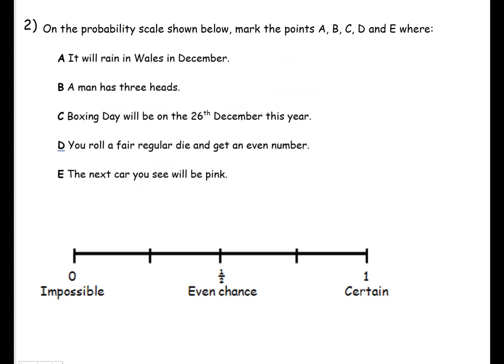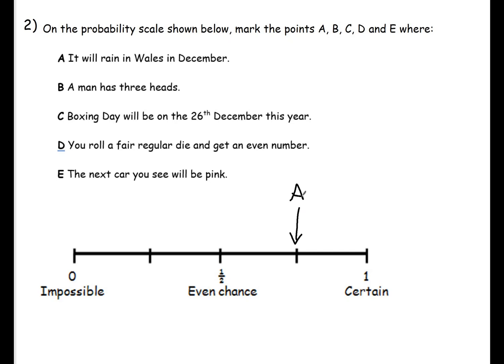And let's try another example. With this, we're using all this terminology that we have learnt: impossible, even chance, certain, unlikely, likely. And we're placing those on a probability scale, knowing that 0 is impossible, 1 is certain, half is even chance, and then unlikely is anything between 0 and a half, and likely is from half to 1. So let's look at A, it will rain in Wales in December. It's very likely that this will happen, so I'm going to place A there.